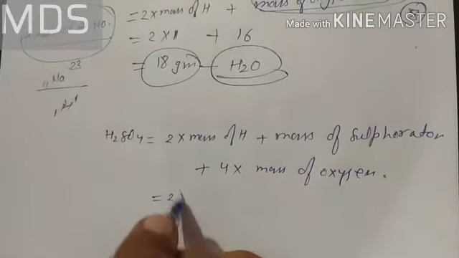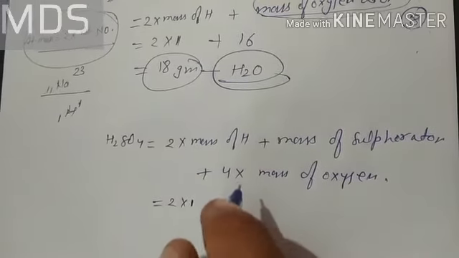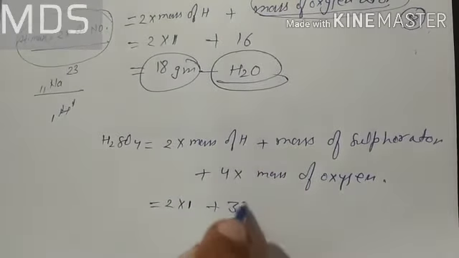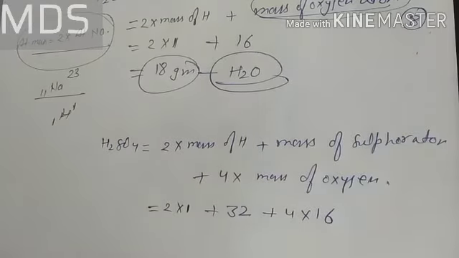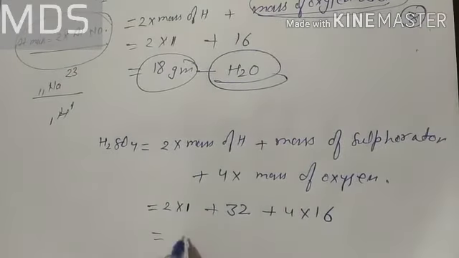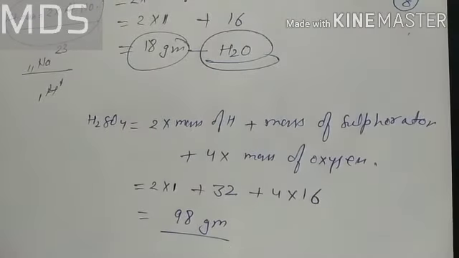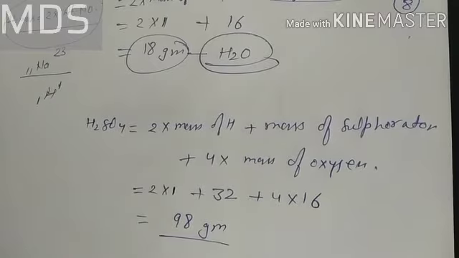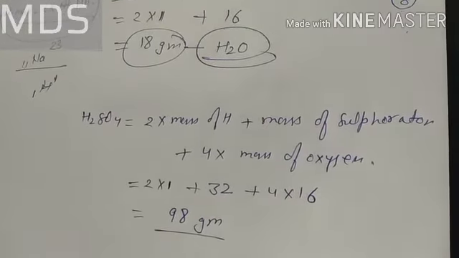So here it will be twice 1 for the hydrogen. The mass of sulfur, whose atomic number is 16, will become 32. And 4 times the mass of oxygen, which is 16. If you do the total, it will be 98 gram. So 98 gram is the molecular mass of H2SO4. Okay, now this is the molecular mass concept.